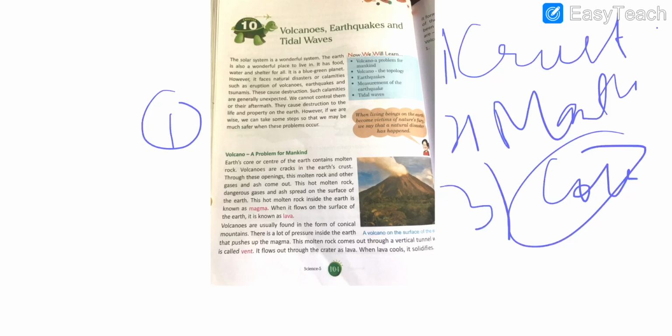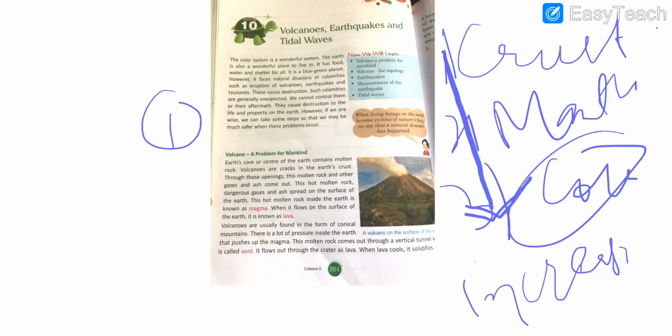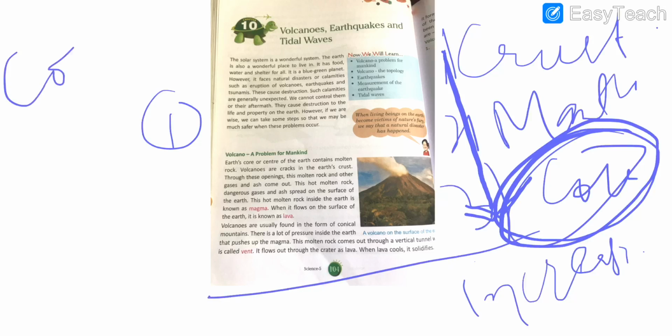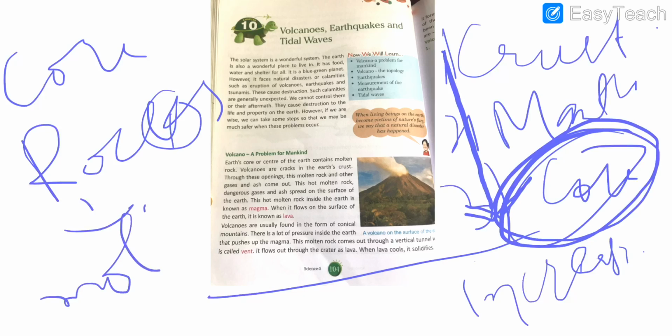While moving deep inside the earth, towards the core, the temperature goes on increasing. In the core the temperature is very high, and this core contains rocks that are present in molten form.